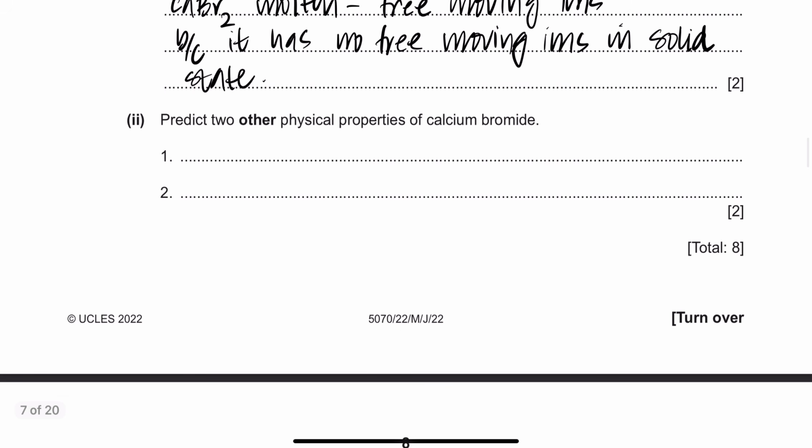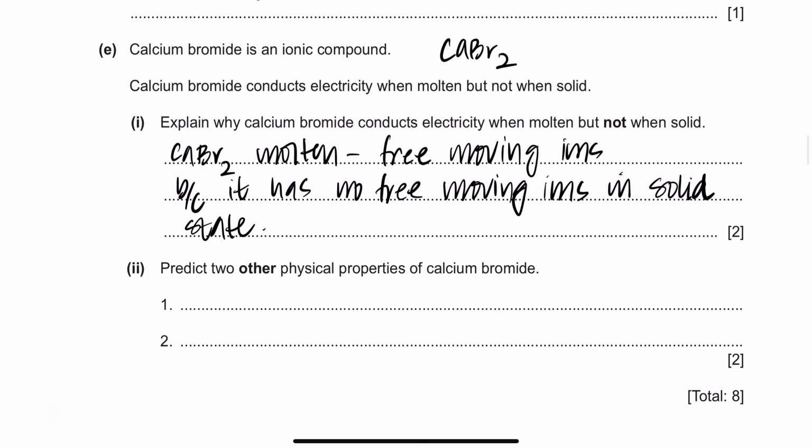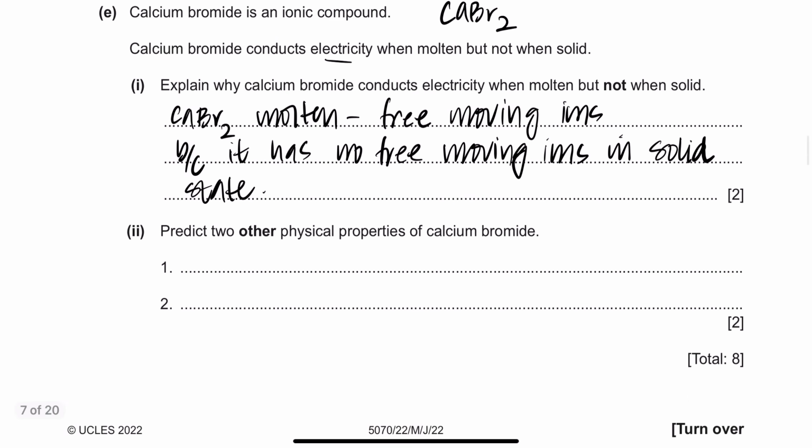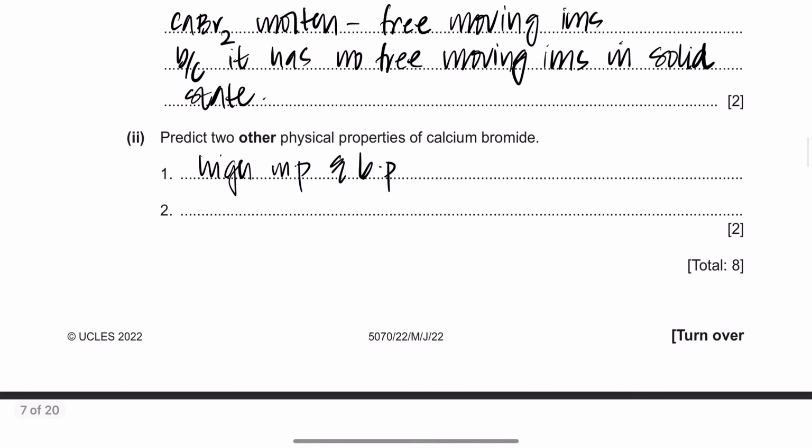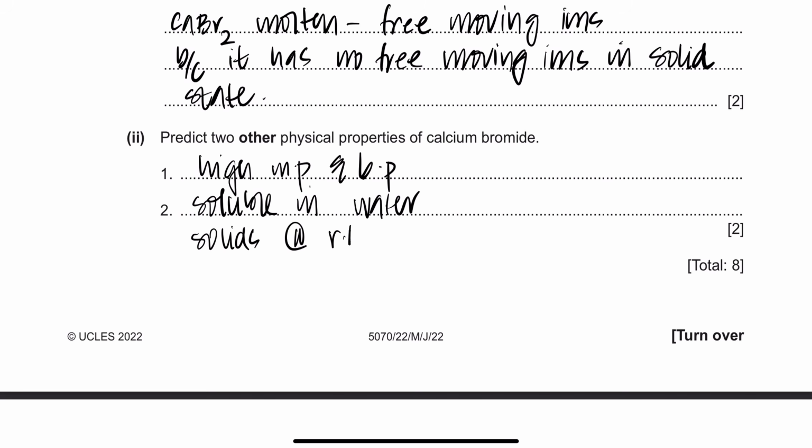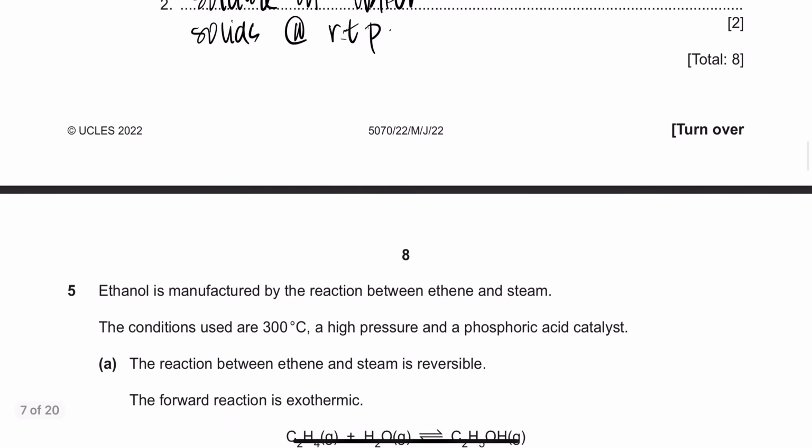Predict 2 other physical properties of calcium bromide. Other than electrical conductivity, which we did yesterday, it has a high melting and boiling point because it's an ionic compound. The second part was the solubility, so it's soluble in water, or you can say they are solids at room temperature and pressure, right?